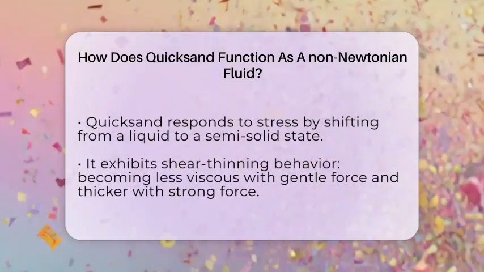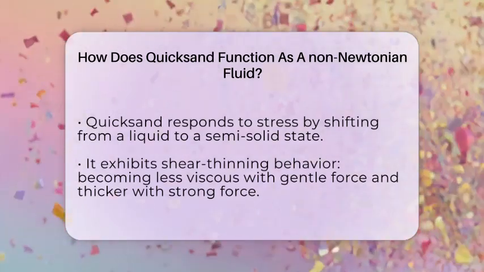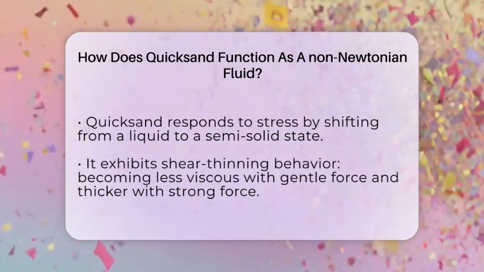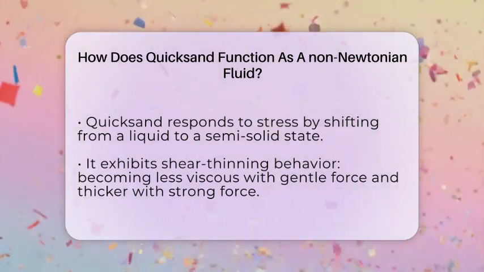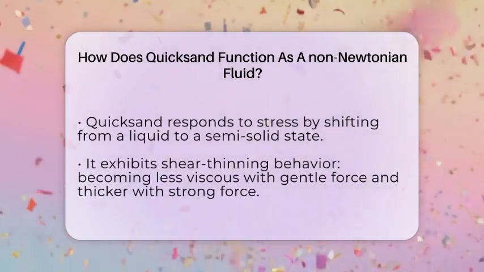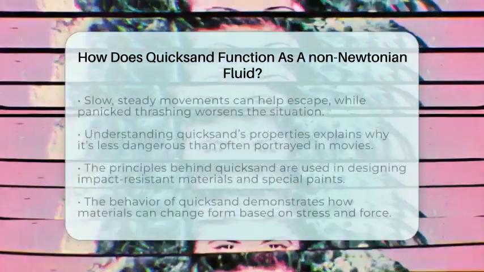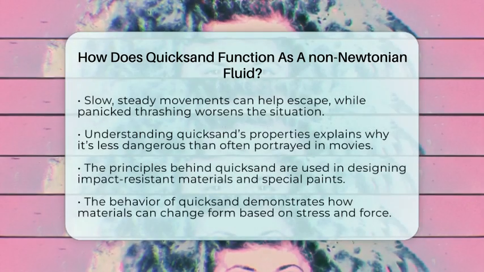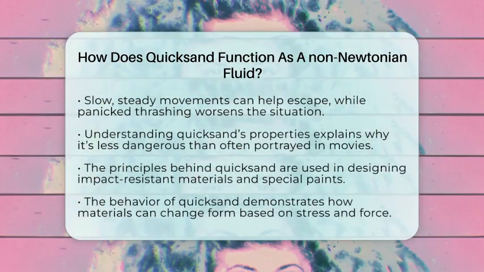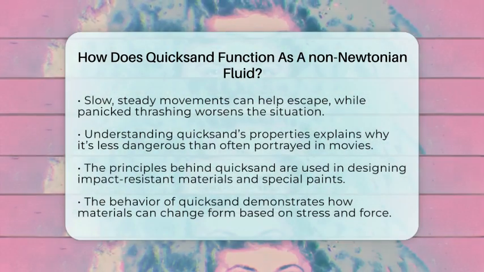This behavior is a perfect example of shear thinning non-Newtonian fluids. Shear thinning means that when you apply a gentle force, the fluid becomes less viscous and flows easily. But if you apply a sudden or strong force, it thickens and resists movement. This is why slow, steady movements can help you escape quicksand, while panicked thrashing makes things worse. Understanding quicksand as a non-Newtonian fluid helps explain why it's not as deadly as movies often show. It's all about how the particles and water interact under different stresses.